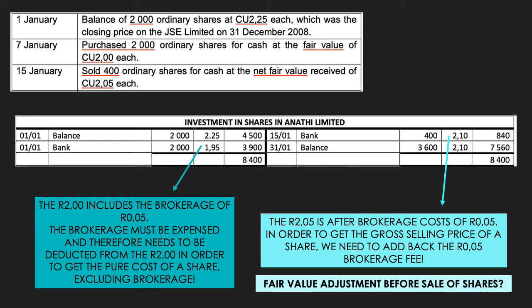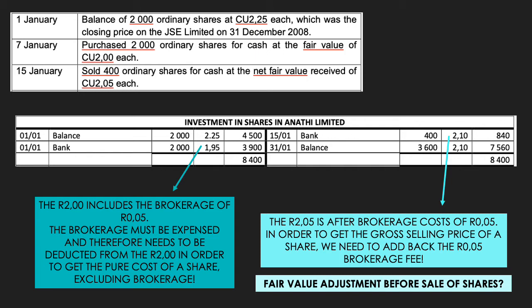Now, when we sell shares, we receive an amount, but then we also pay an amount for brokerage costs. So we receive R2.10, but then we pay 5 cents, which means that the net value that we actually receive is R2.05. And that is why, in order to get the pure selling price of a share, we have to add back the 5 cents brokerage.